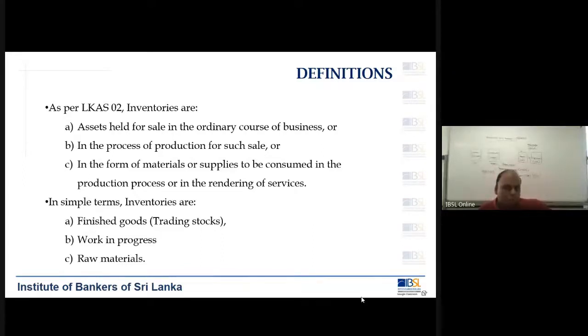So those will be the raw materials stock for your manufacturing. Then the end product will be the t-shirt. But before that, you would have purchased a raw material. So the stocks can take 3 forms, or the inventories can take 3 forms. One is the finished good. Second one is the work in progress. And the third is the raw material.